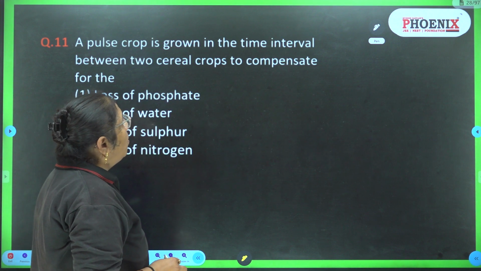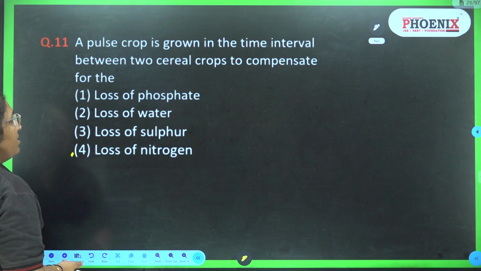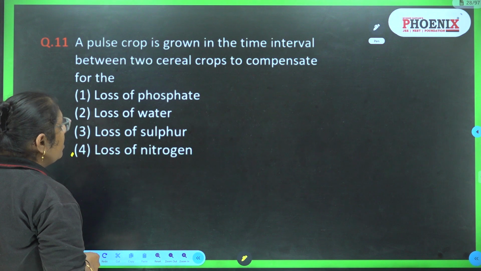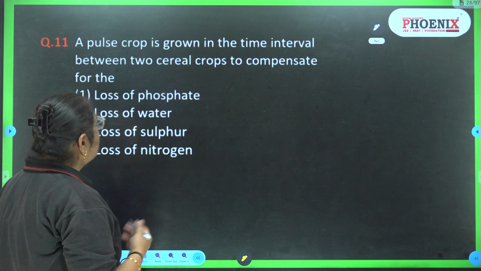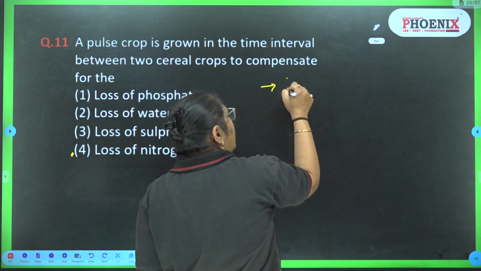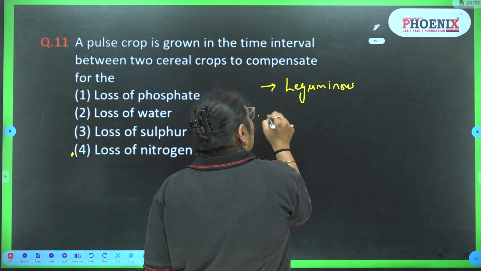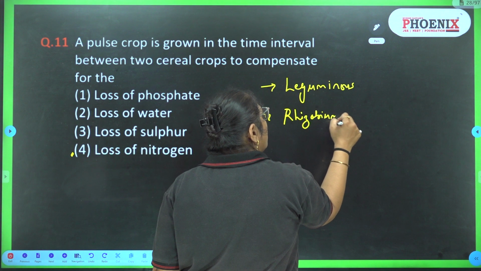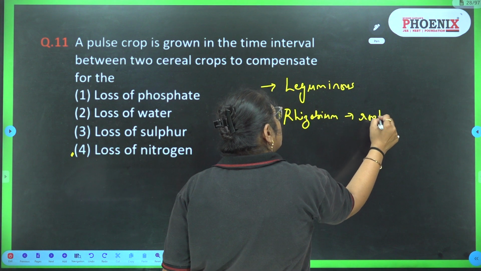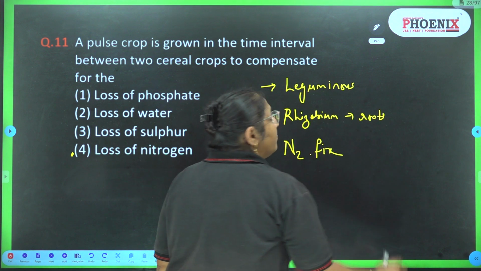A pulse is grown in the time interval between two cereal crops to compensate for the loss of phosphate, loss of water, loss of sulfur, or loss of nitrogen. The pulses are leguminous plants. Leguminous plants have rhizobium present in their roots, which helps in fixing nitrogen.